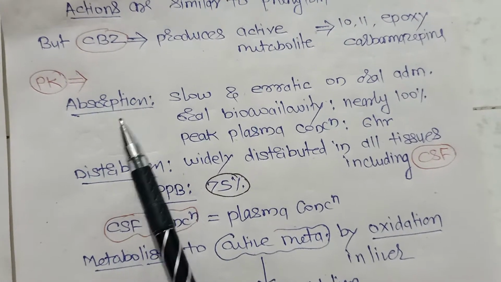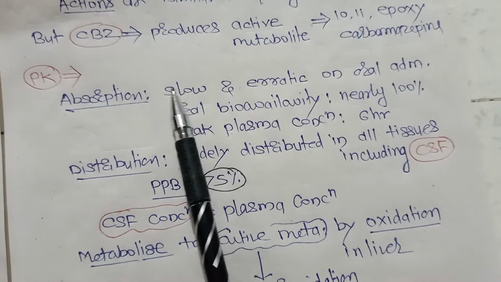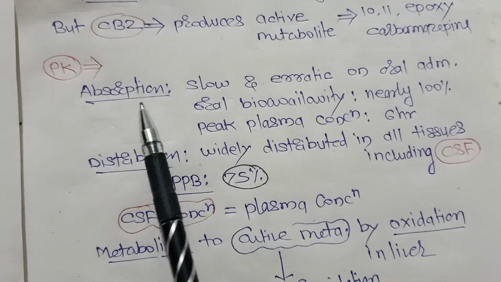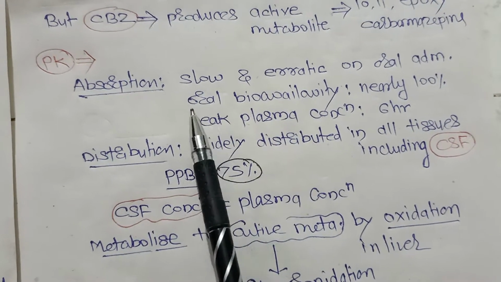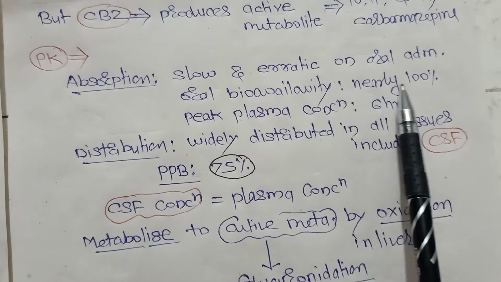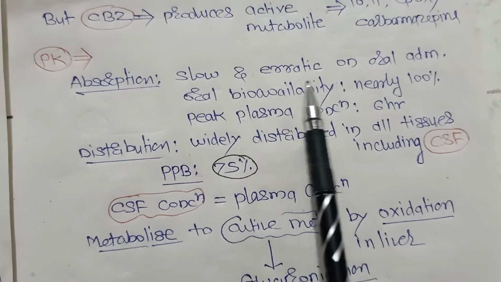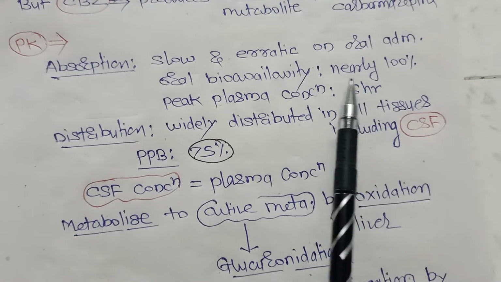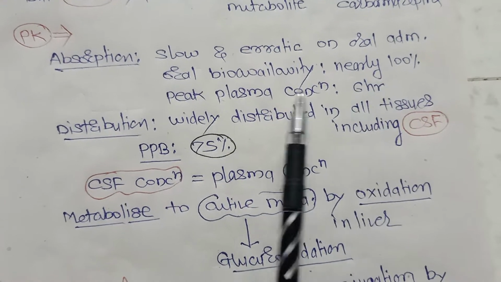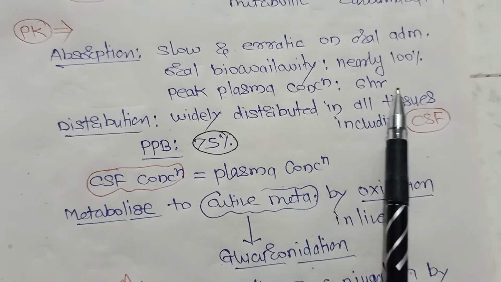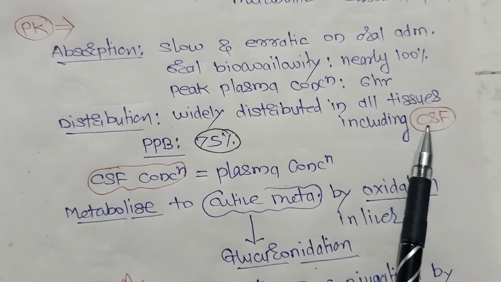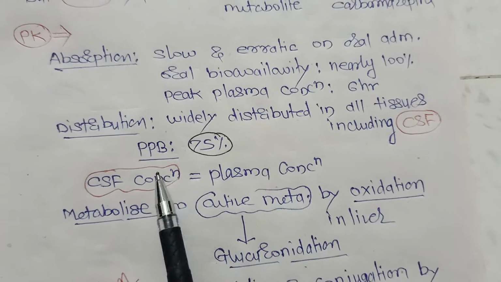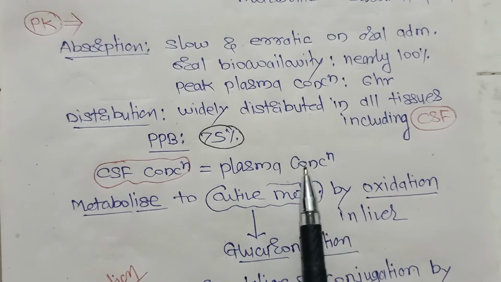Regarding absorption, absorption is slow and erratic when given orally, but it still shows oral bioavailability of nearly 100%, and it achieves peak plasma concentration in 6 hours. It is distributed widely in all tissues including cerebrospinal fluid. Plasma protein binding is 75%, and most importantly, CSF concentration is almost equal to the plasma concentration.